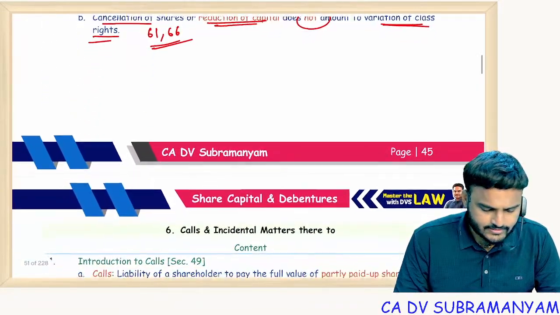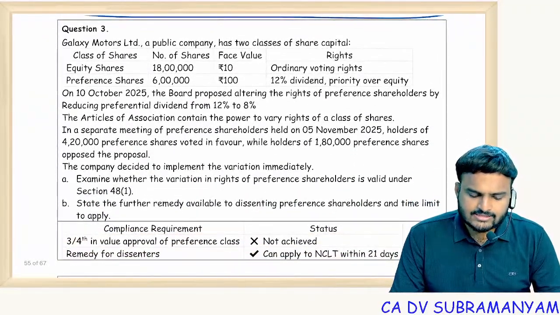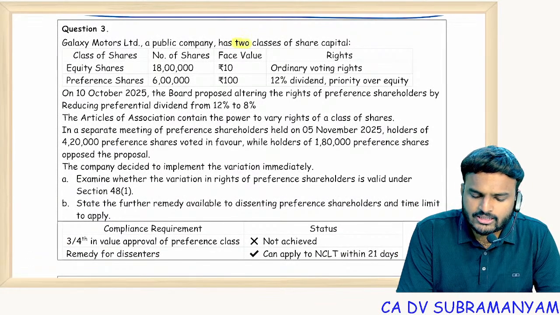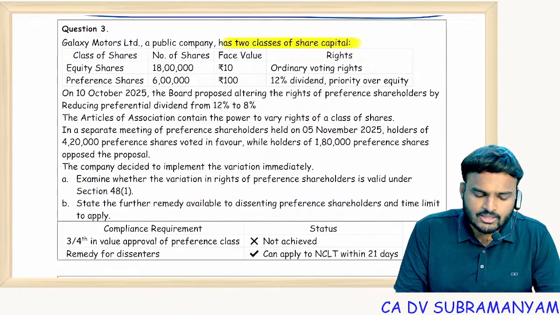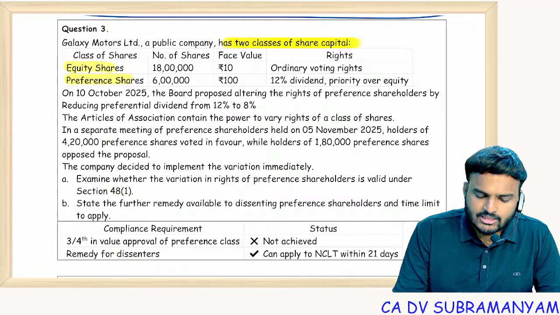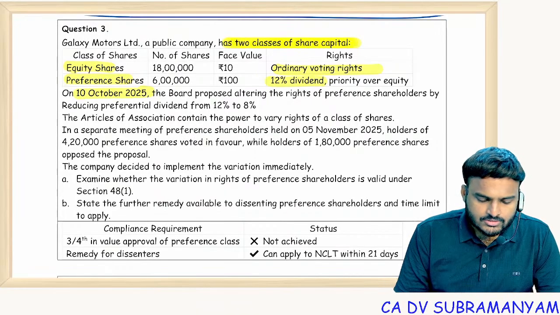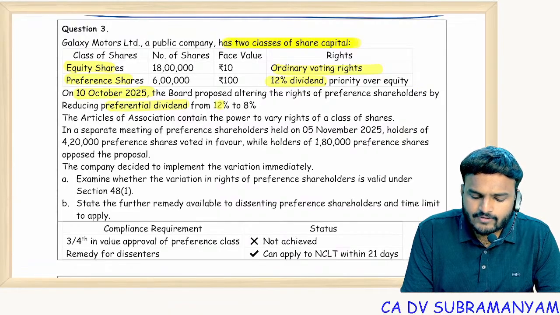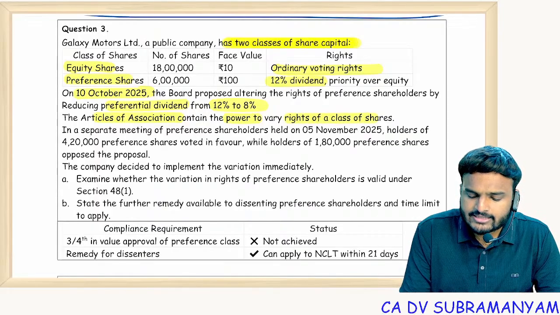Is it okay? So on this, let's see an exceptional question. Galaxy Motors Limited, a public company, has two classes of share capital. See, section 48 is applicable only when companies have two or more classes of share capital: equity shares with ordinary voting rights, and preference shares with 12% dividend. On 10th October 2025, the board proposed altering the rights of preference shareholders by reducing the preference dividend from 12% to 8%. Articles of association contain a power to change rights of the class of shares.